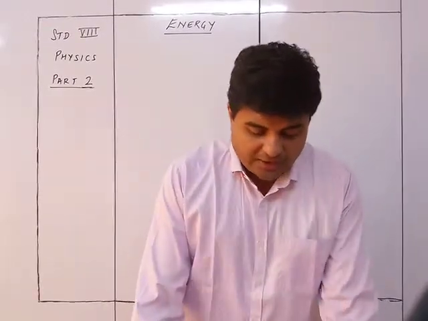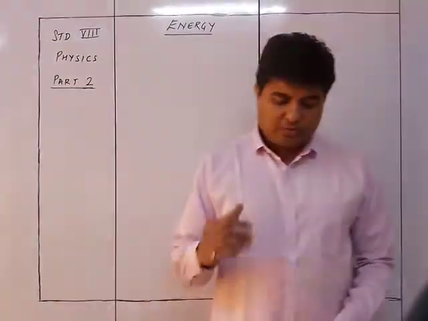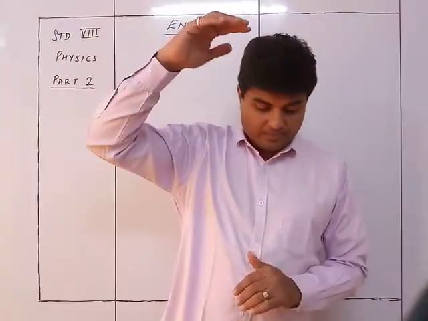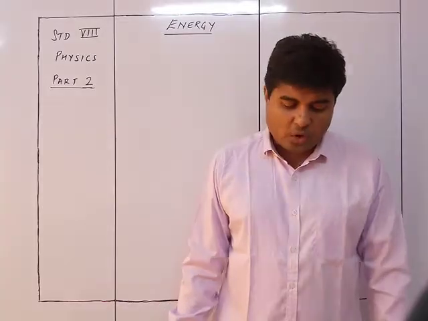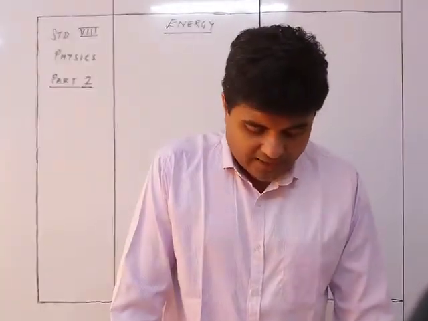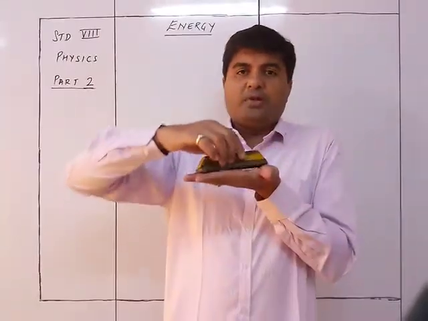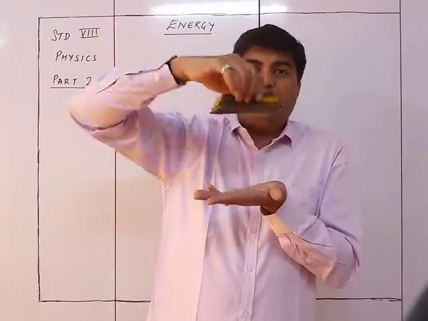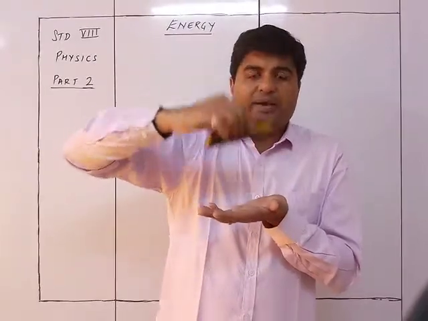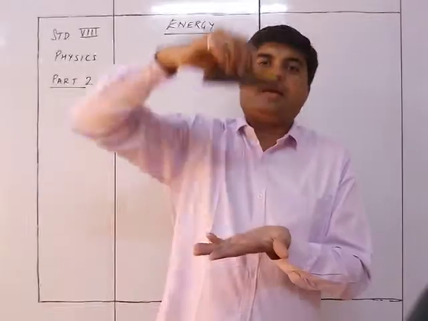For example, if a body is moved from the ground to a height, work is done on the body against the force of gravity. And the body at the height is said to possess the energy. As I told you, when I am moving it from here to here, I am doing the work against the gravity. The body is going to work against the gravity because gravity is trying to pull it downwards, but I am making it go upwards.